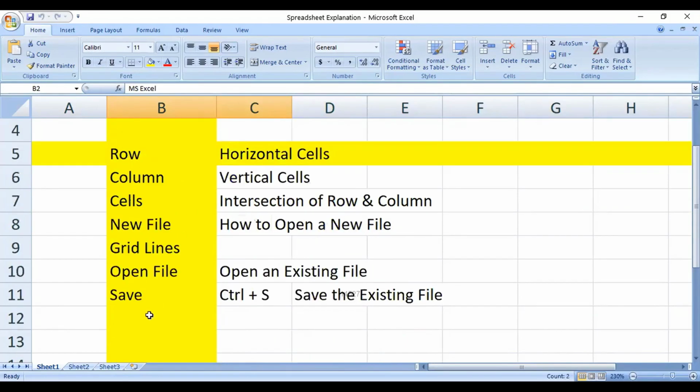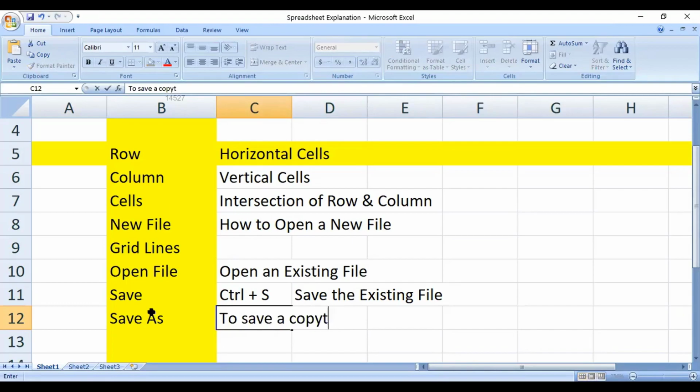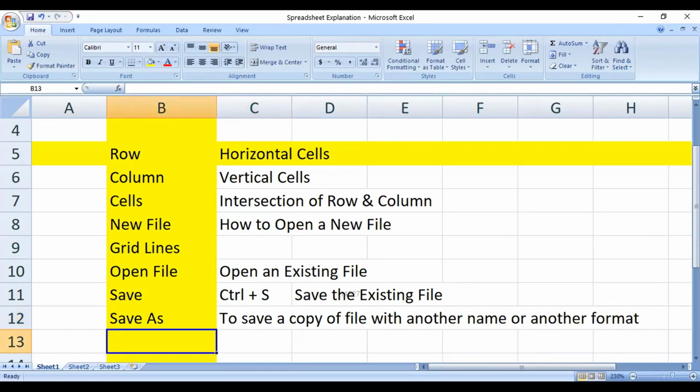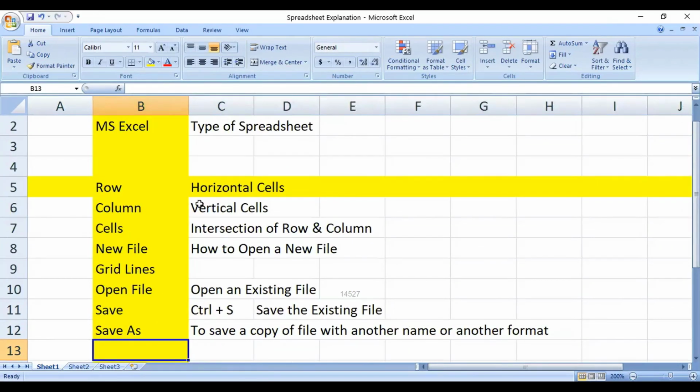So what you could do is use the save as button to save a copy of the file with another name or in another format. You could save a copy of the file under another name, or save a copy of the file under another format. That is something that you could do.